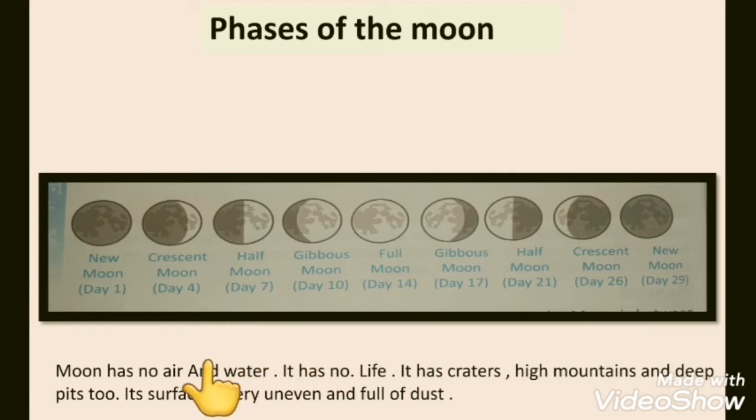Moon has no light or no air and water. It has no life. It has craters, high mountains and deep pits too. Its surface is uneven and full of dust. So, students, the moon is covered with dust and it is uneven. It is not plain. Okay, it has craters and on the moon air and water is not available. So, life is not possible on moon.